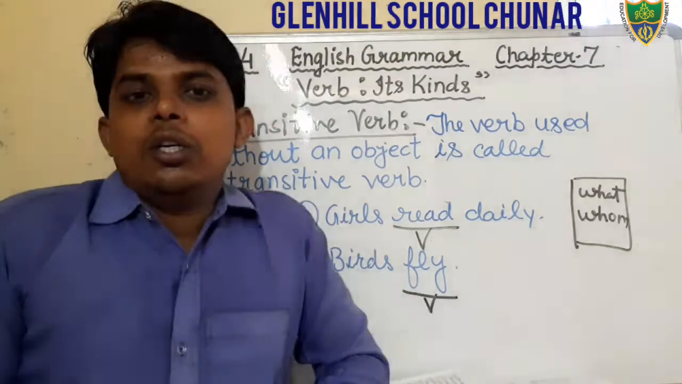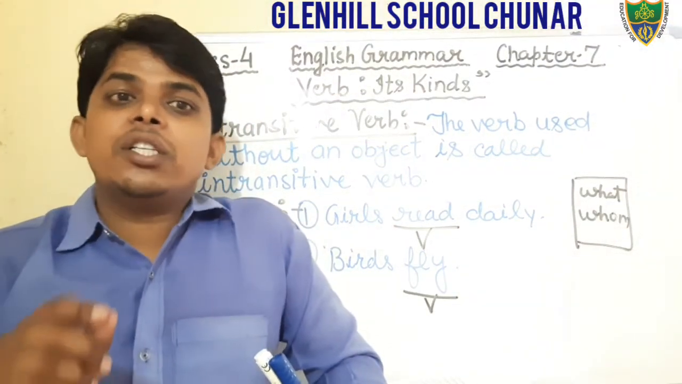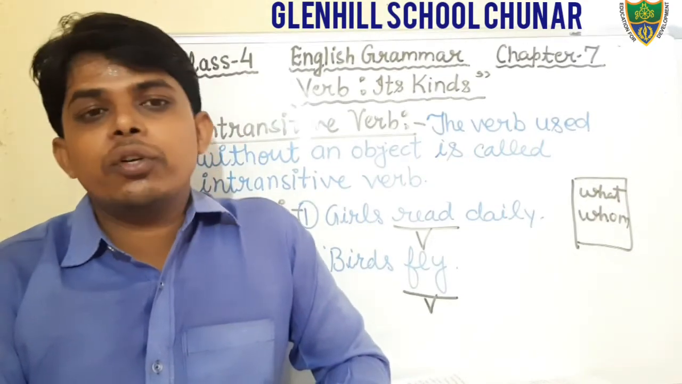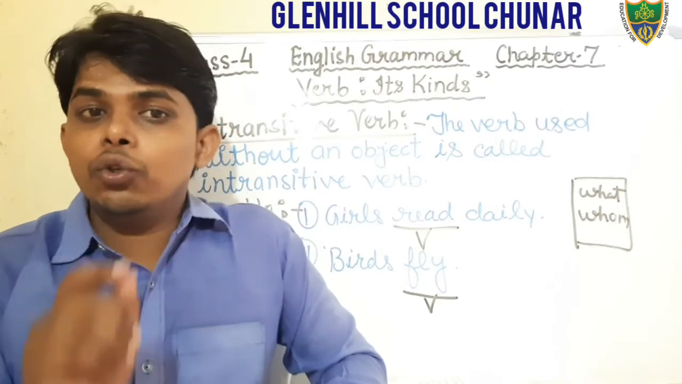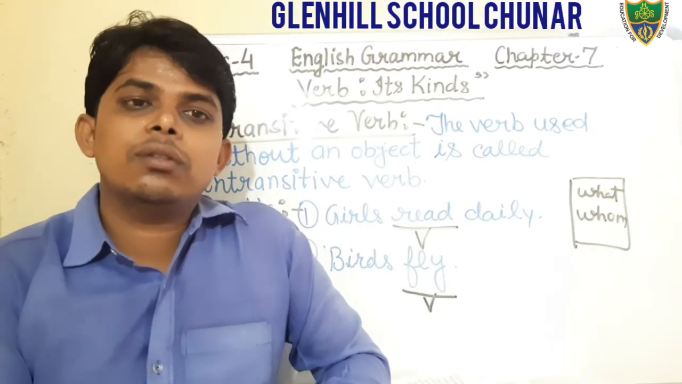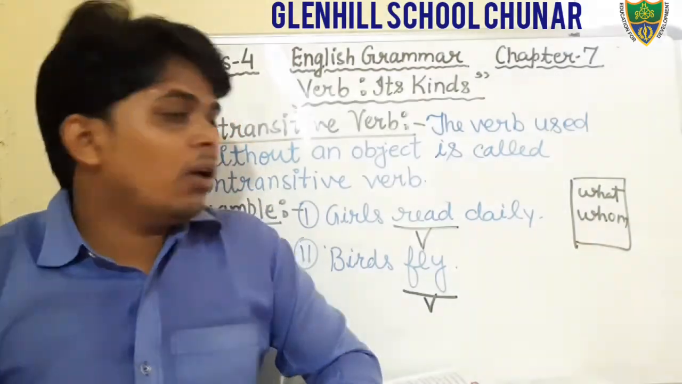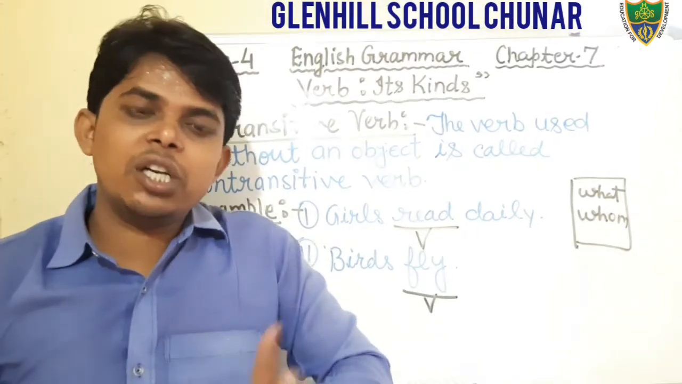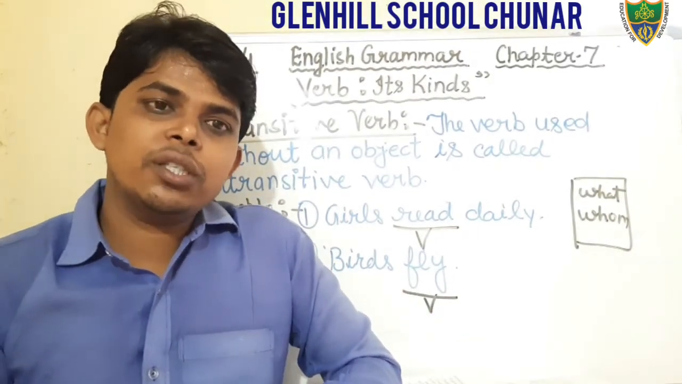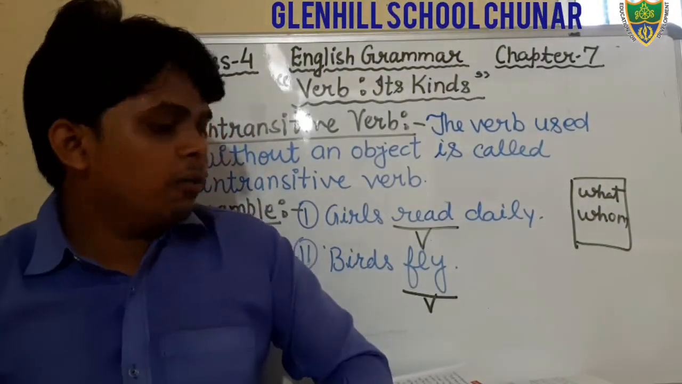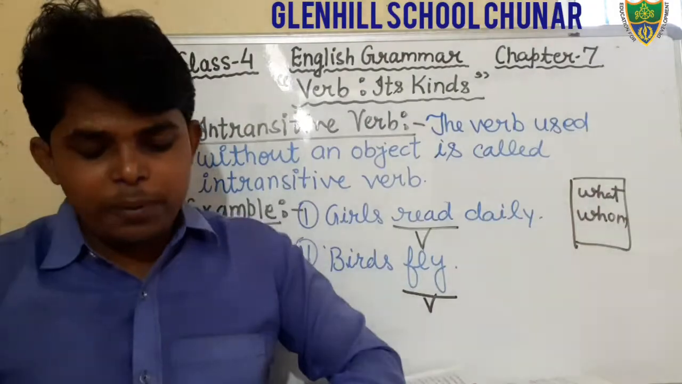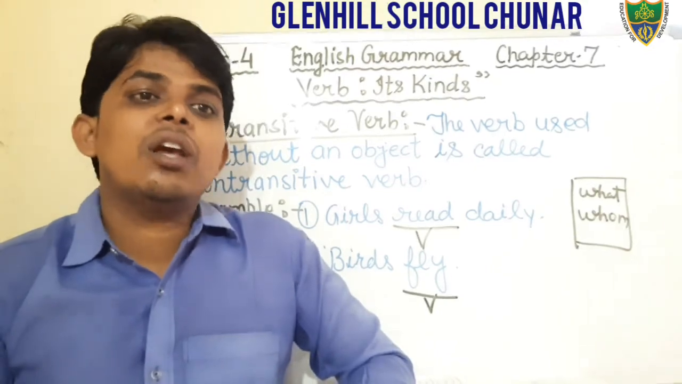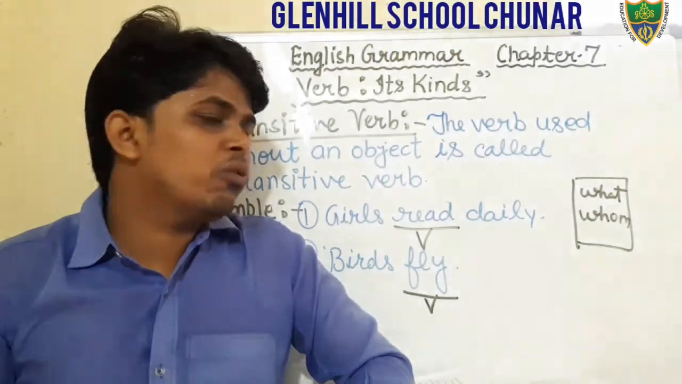Okay students, the verb used with an object is known as a transitive verb, and the verb used without an object is known as an intransitive verb. I hope you all have understood. And one more trick to keep in your mind: by putting the question what and whom, if we are getting an answer, then that would be transitive. If we are not getting an answer, then that would be intransitive.